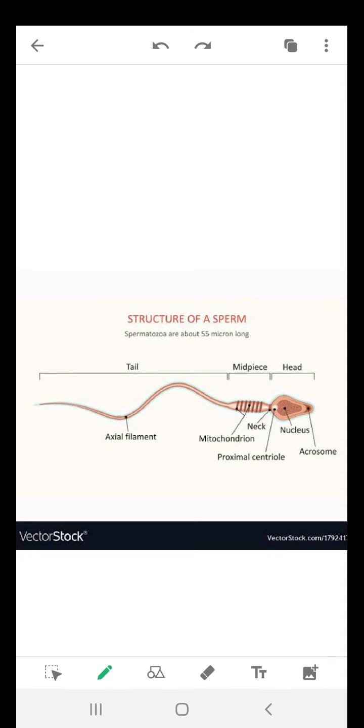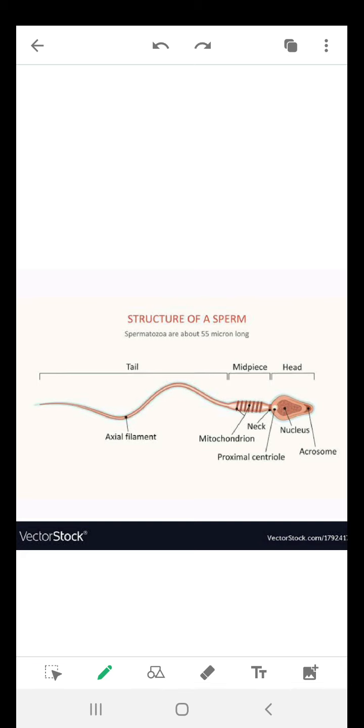A sperm is a single cell with nucleus and cytoplasm and cell membrane, right? So this tail is for the movement of sperm, as sperms are motile.